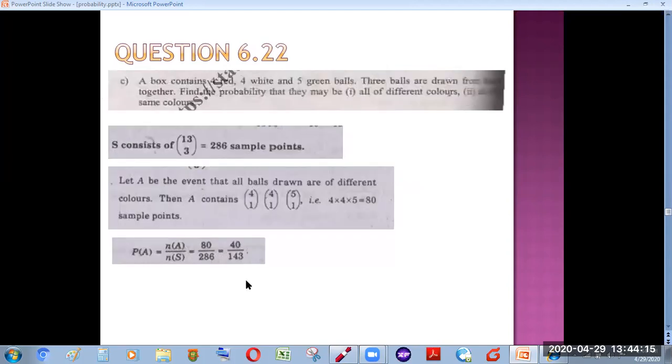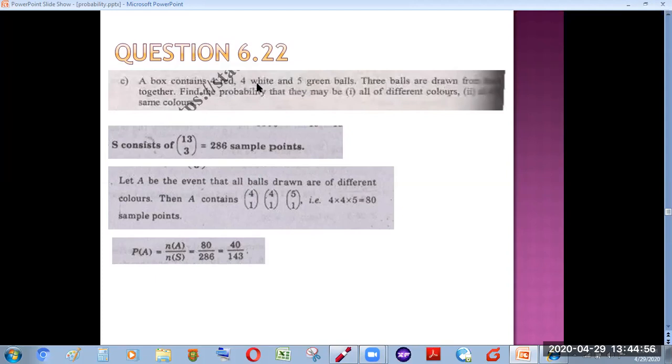Now moving towards the next question, 6.22 C part. A box contains 4 red, 4 white, and 5 green balls. 3 balls are drawn at random from the box together. Find the probability that they are all of different colors. First of all, as for every question, we list the number of sample points in our sample space. When we add up all these 4 red, 4 white, and 5 green, there become 13 total balls.